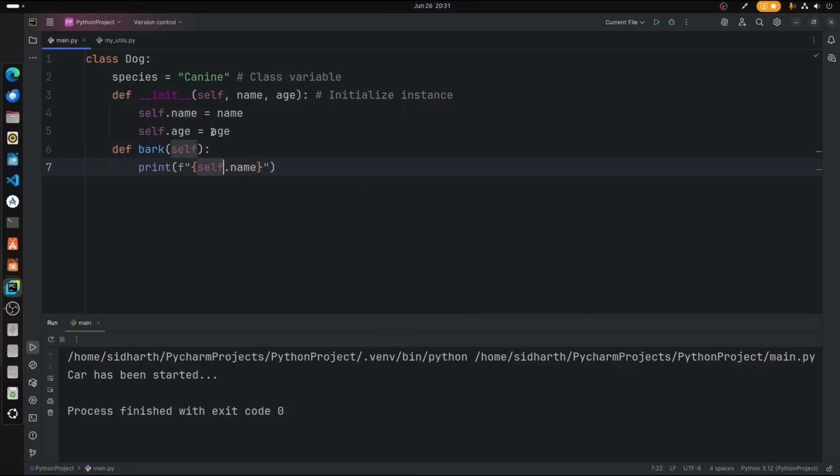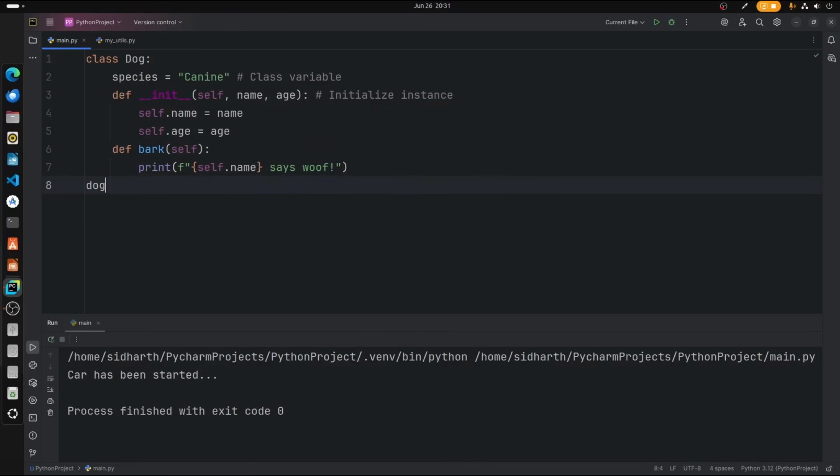So we are passing self.name, but the thing is still we don't have a value for this variable, but we are passing it because it is initialized using the init instance. Alright. Now let's say it says woof. Alright. Now let's create an object for this to use this class.